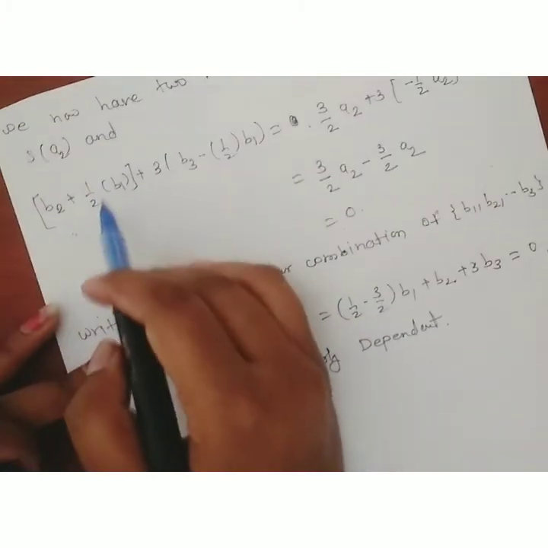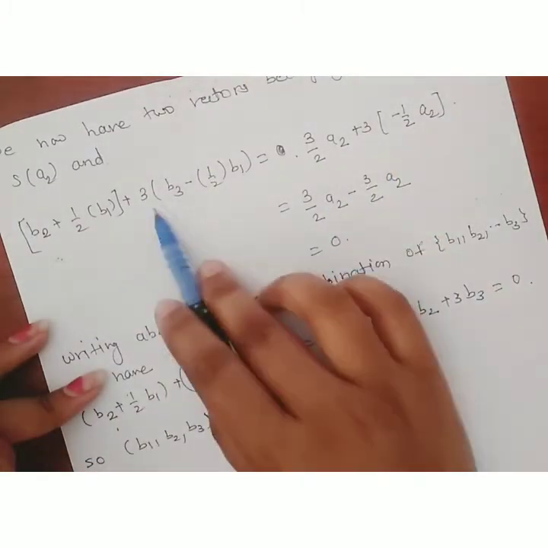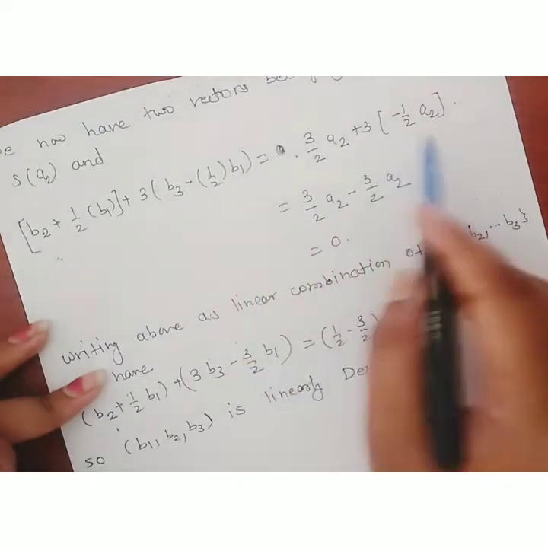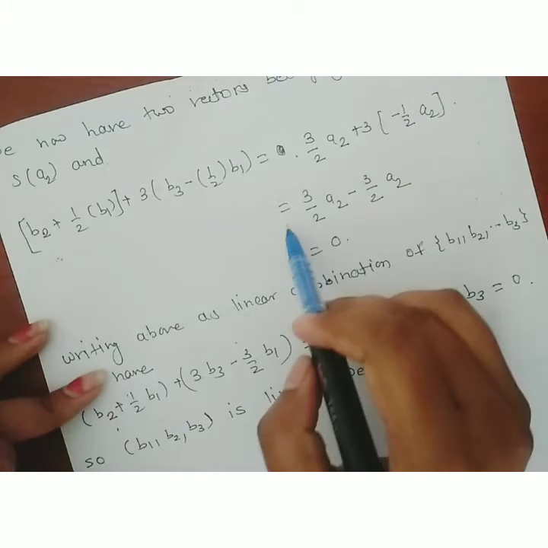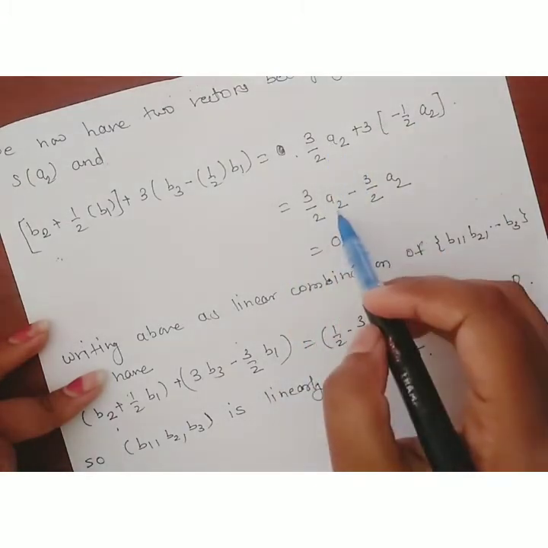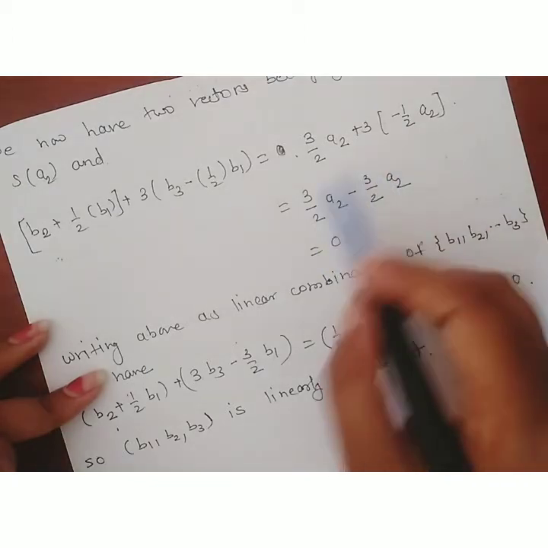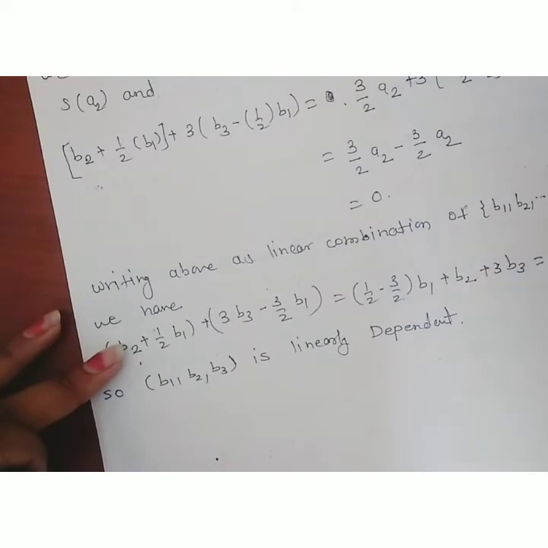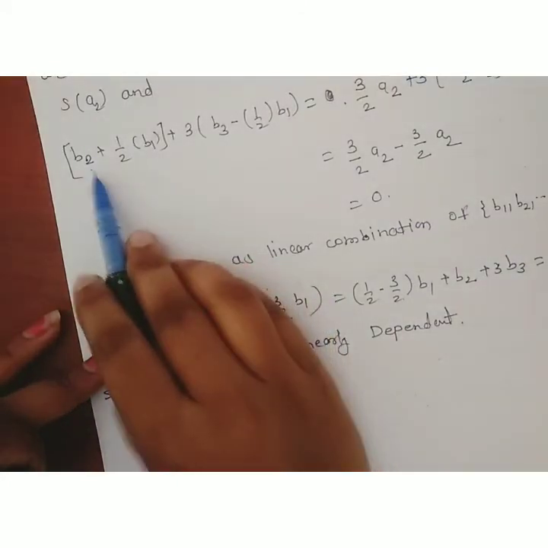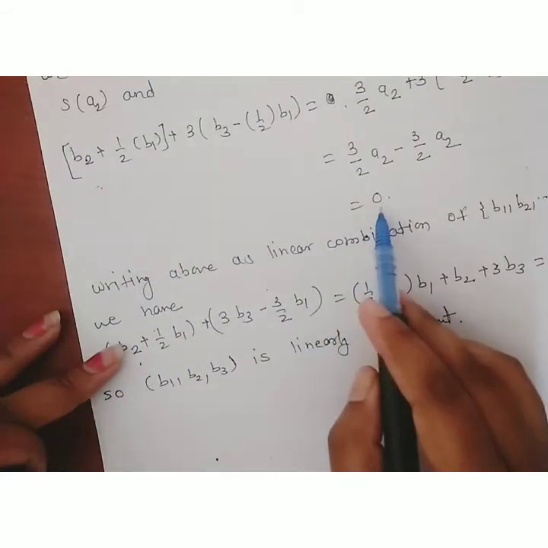Put those values in: 3 by 2 into A2 plus 3 times minus 1 half into A2, which is 3 by 2 A2 minus 3 by 2 A2. The subtraction is 0. Therefore this linear combination of these two vectors becomes 0.